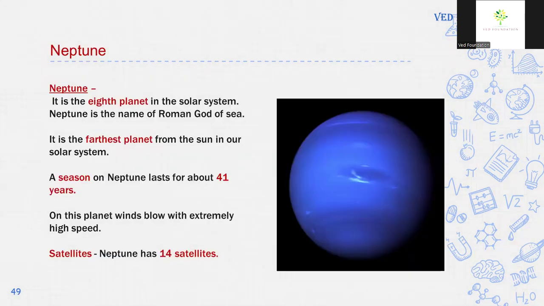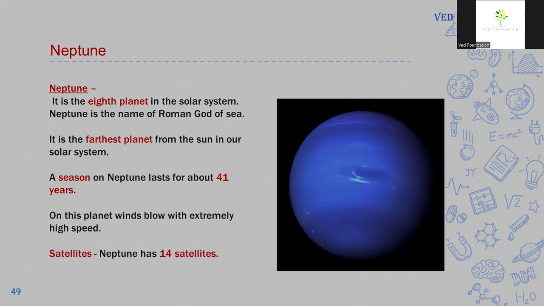Neptune, the last planet and eighth planet in our solar system. Neptune is the name of the Roman god of the sea. It is the farthest planet from the sun in our solar system. A season on Neptune lasts for about 41 years. On this planet, winds blow with extremely high speed.